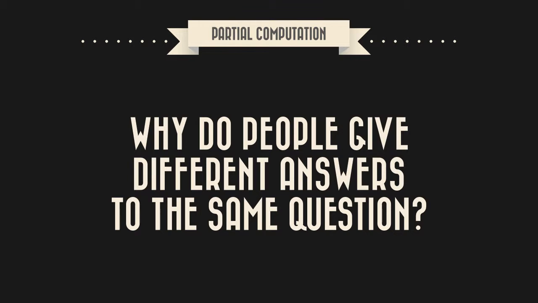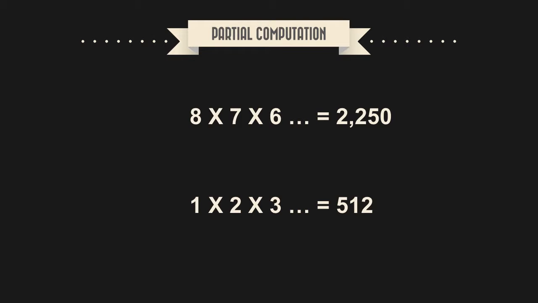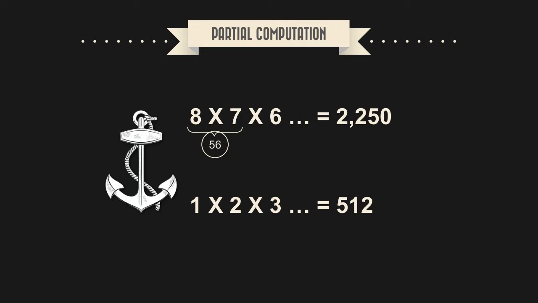So why then do people give different answers to the same question? Because adjustments are typically insufficient, the task overall leads to underestimation. However, because the first few steps of multiplication act as an anchor, the product of the initial multiplications is used as the starting point for the estimation. For example, since 8 times 7 is 56, participants extrapolated their estimate to be a larger number, which is 2,250. But because the product of 1, 2, and 3 is only 6, participants gave a smaller estimation, which is 512.